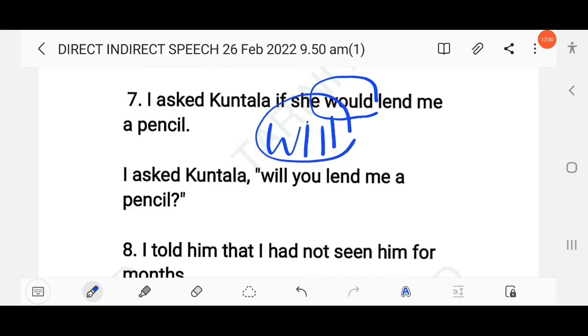So here I asked Kantla, will you lend me a pencil? That means you just have to follow the tense here. Would is used, so in the direct speech we have to use will. Will you lend me a pencil?